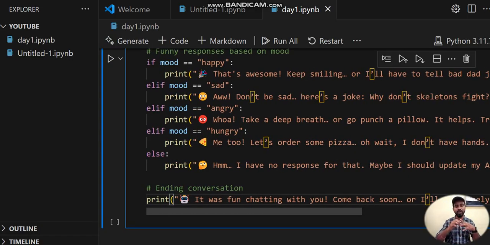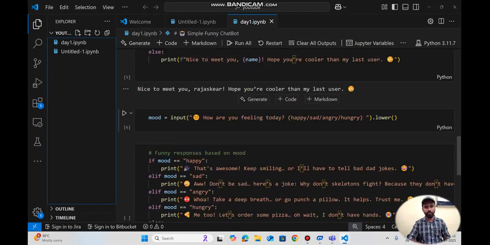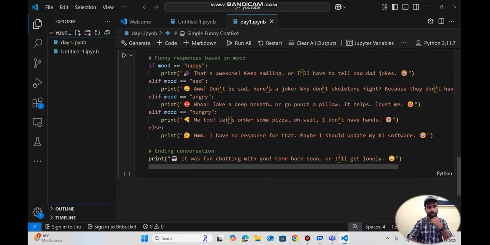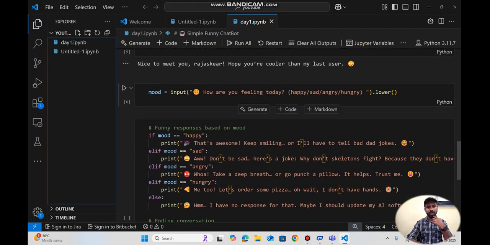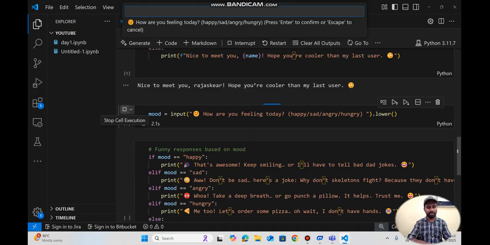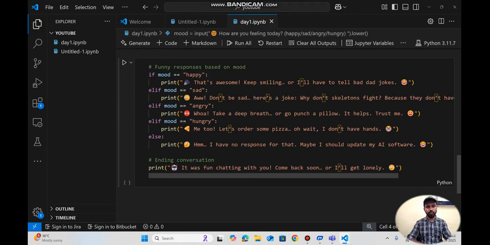So that is what it will give if you give a mood. I gave sad, so what will happen? If you enter the mood, I just selected sad. Then see, as part of my chatbot, I am dealing with multiple conditions. If the mood is happy, it will print that's awesome, keep smiling, or I will have to tell bad dad jokes.